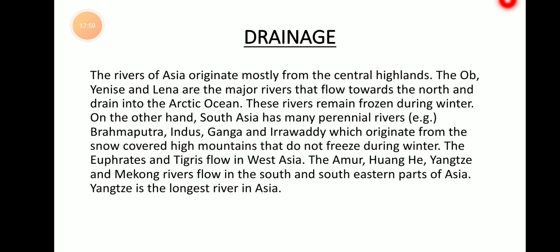Then the Amur, Huanghe, Yangtze, and Mekong rivers flow in the south and southeastern part of Asia. This is located on the right side. Okay, these rivers are located in China. So these rivers drain into the southeastern part of Asia. And finally, the river Yangtze is the longest river in Asia, which is located in China.